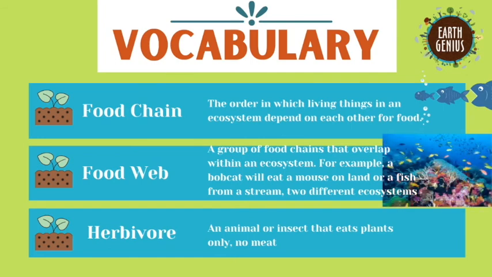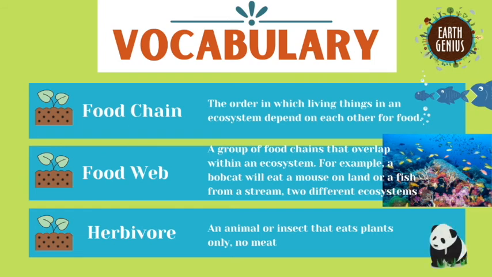Our second word, food web, is similar to a food chain, but these are food chains that overlap within an ecosystem. For example, a bobcat can eat a rat on land, or he can eat a fish from the river. So he eats from two different ecosystems, and that makes it combine into a food web.